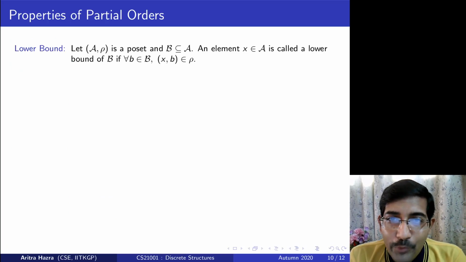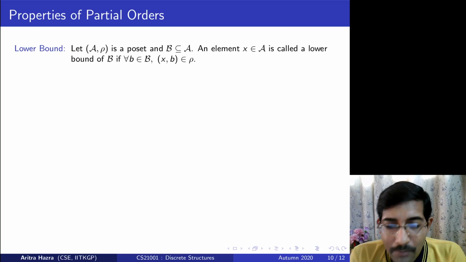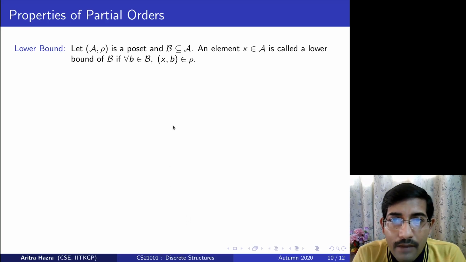Lower bound. A lower bound is defined with respect to a subset of the original set.